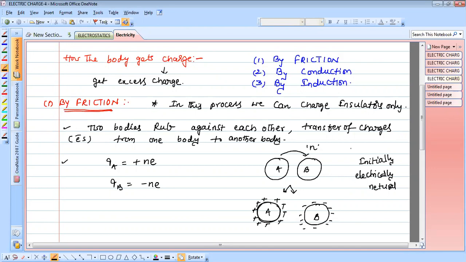Initially electrically neutral means, for a system, the net charge is zero. Even after the electrons are transferred, if you take A and B as a system, the net charge is zero. So why do I stress this point? They follow the law of conservation of charge.